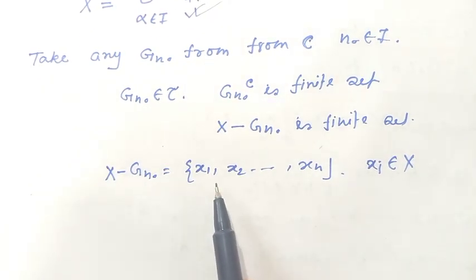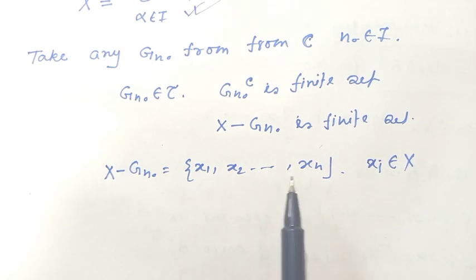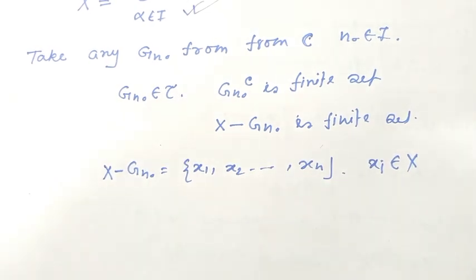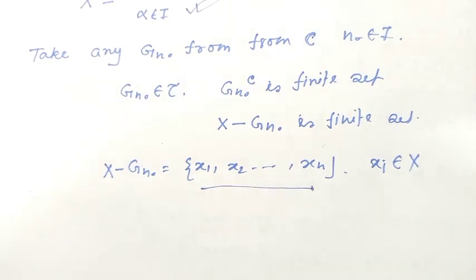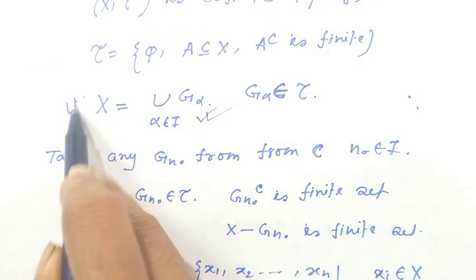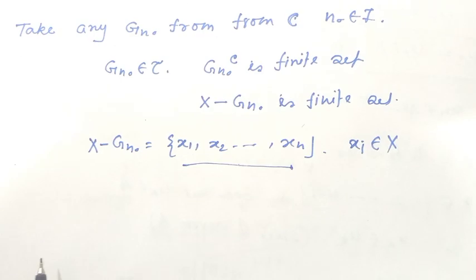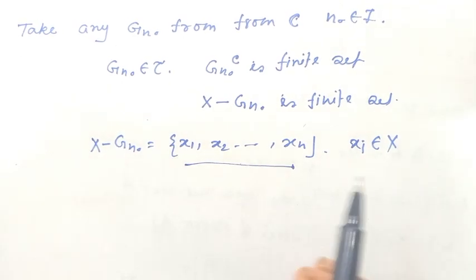So this contains elements of the type x1, x2, and so on up to xn, and these elements are obviously members of capital X. Consider one general element xi.